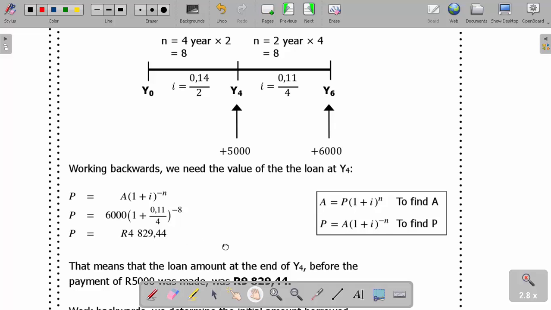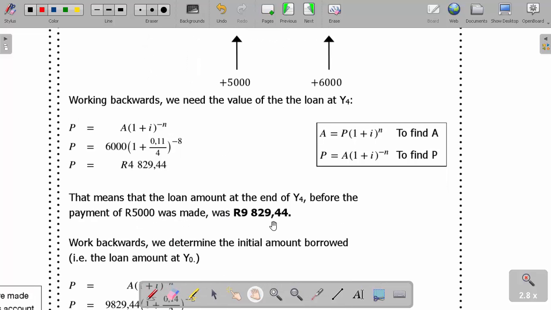Now that means that the loan amount at the end of the 4th year, before the payment of 5,000 was made, was this one here. Did you hear that? That means the loan amount at the end of year 4, before the payment of 5,000 was made, was how much?